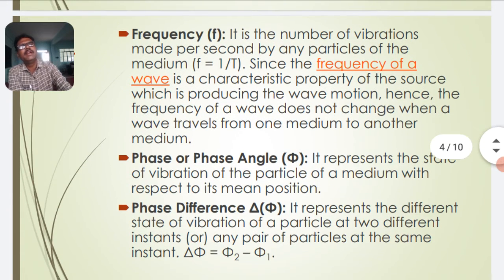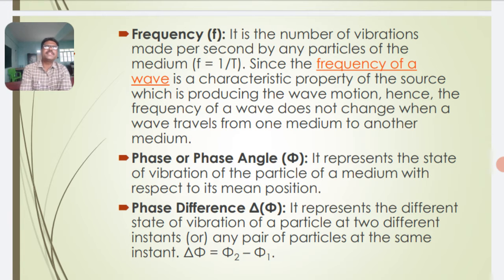Frequency. It is the number of oscillations or vibrations completed by the particle in 1 second. The number of cycles completed by the wave in 1 second is known as frequency. The frequency is represented by the letter f, n or nu.